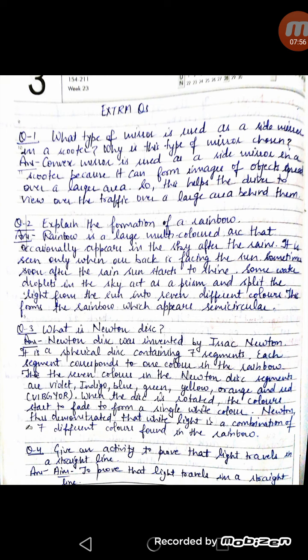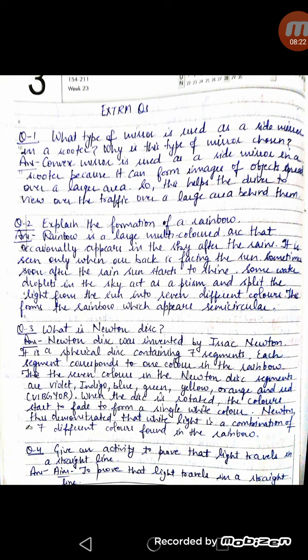Next one is, what is Newton disk? Newton disk was invented by scientist Isaac Newton, and it is a circular disk. On this disk, we paint the 7 colors which are present in the rainbow, and when we rotate this disk, we again get white color. So this Newton disk is made to prove that sunlight or any white light consists of 7 colors.